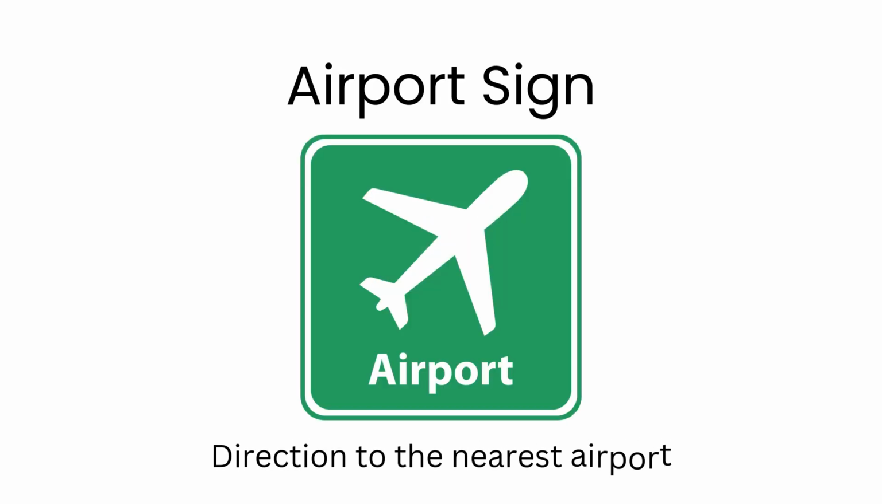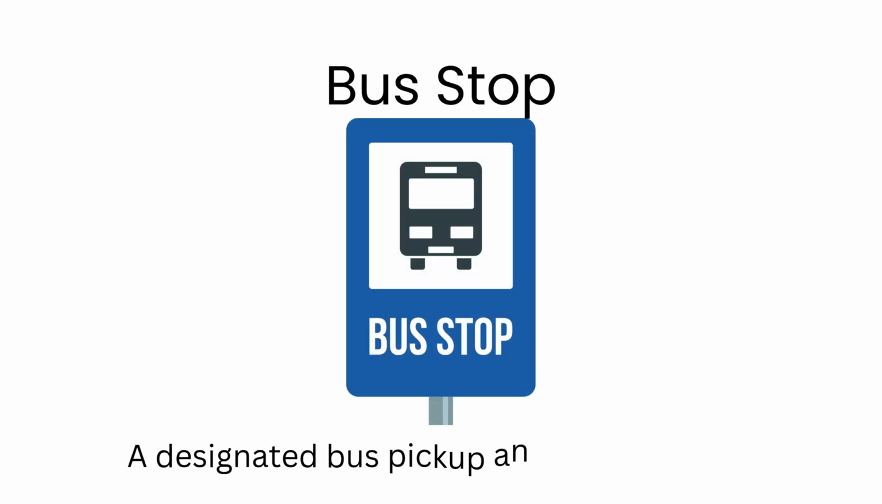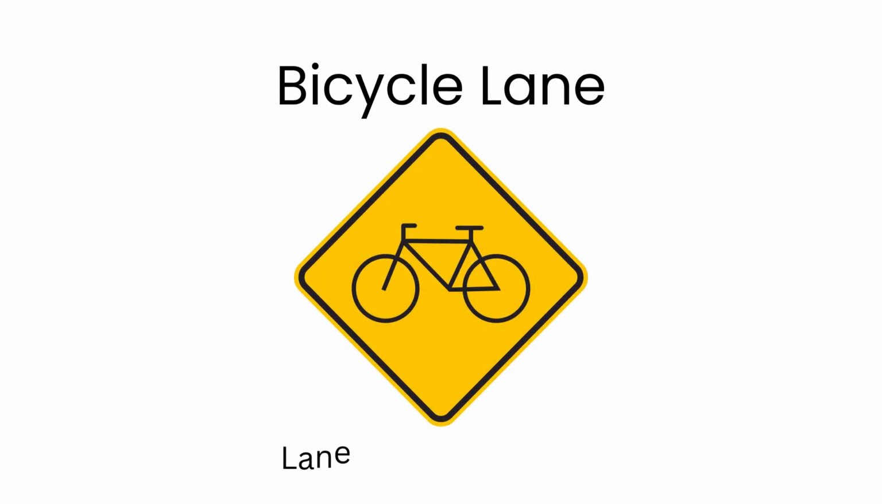Airport sign. Direction to the nearest airport. Parking area. Parking is allowed here. Bus stop. A designated bus pickup and drop-off spot. Bicycle lane. Lane for bicycles only.